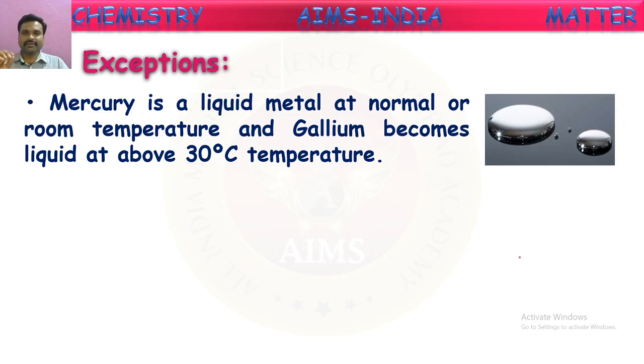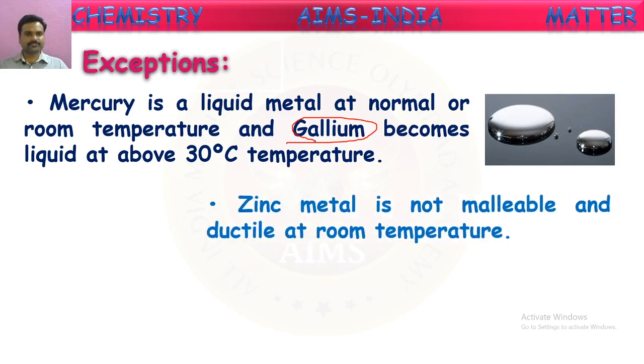Of course, if you increase the temperature a little, to nearly 30 or above 30 degrees Celsius, then one more metal will come into the liquid state. That is gallium. Gallium is also one of the metals which converts into liquid at very low temperatures, just above 30 degrees Celsius. So these two are exceptions, right?